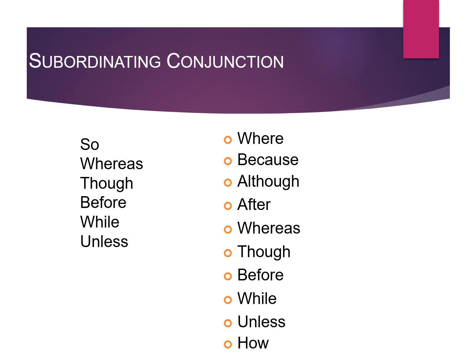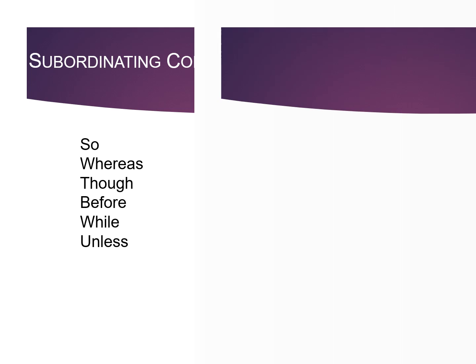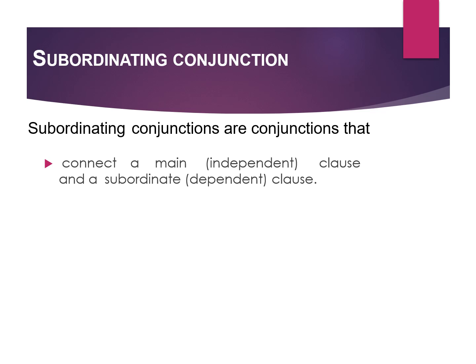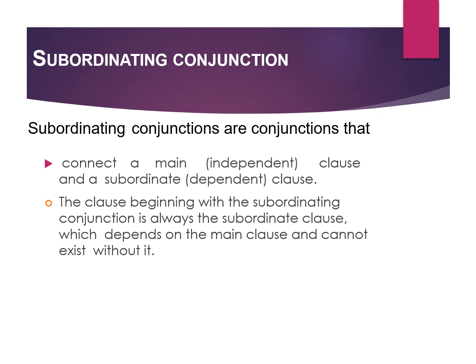Subordinating conjunctions: so, whereas, though, before, while, unless, where, because, although, after, how. Subordinating conjunctions connect a main or independent clause and a subordinate, that is dependent, clause. The clause beginning with the subordinating conjunction is always the subordinate clause, which depends on the main clause and cannot exist without it. She is crying because you were unkind.